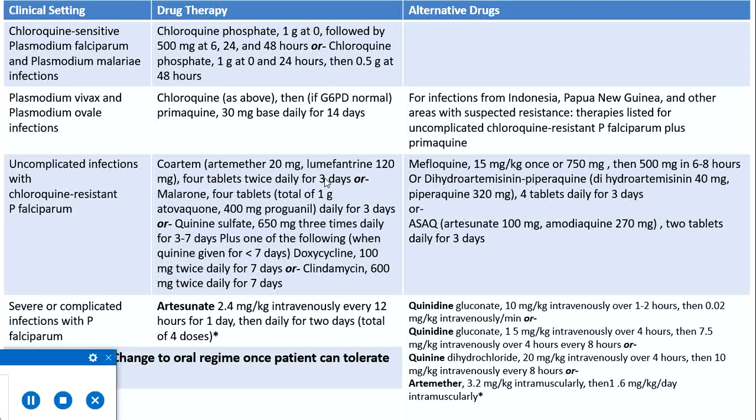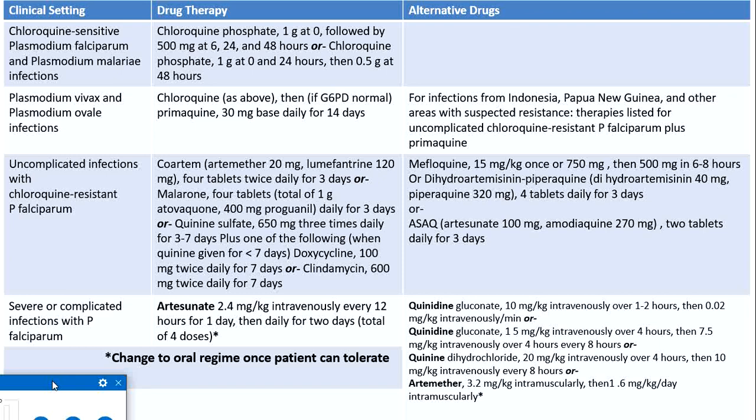Now we will discuss the treatment under various situations. In areas where chloroquine sensitive falciparum malaria is present, and for the treatment of infection with Plasmodium malariae, the treatment is with chloroquine phosphate 1 gram or 4 tablets given at 0 hours, then 500 milligram or 2 tablets at 6 hours, 24 hours and 48 hours. This is a total of 10 tablet course and it is completed in 48 hours.